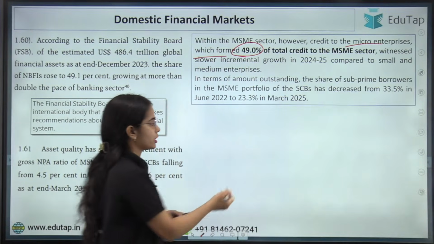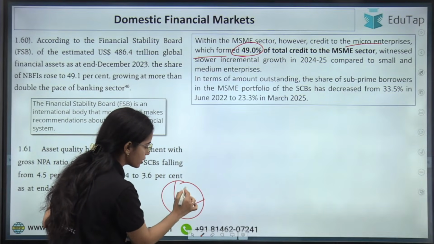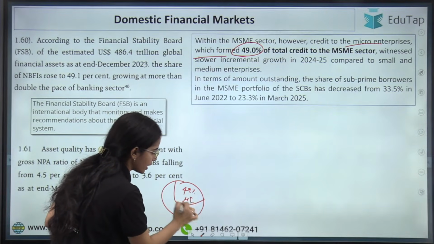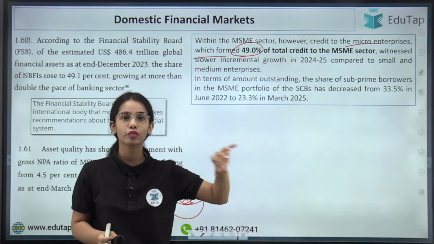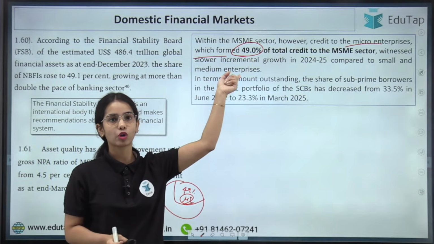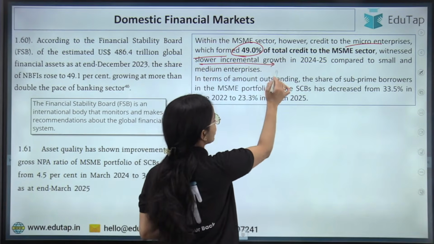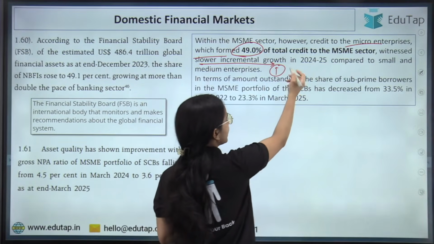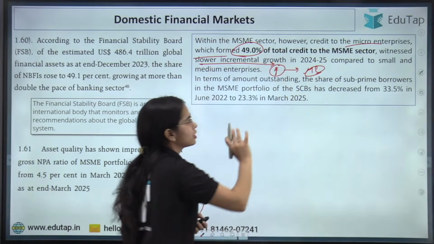of the total credit. So in the total credit to the MSMEs, 49% was given to the micro enterprise. Okay, so in the micro, small and medium enterprise category, the 49% of the total credit to the MSME sector was going to the micro enterprise. This witnessed slower incremental growth. That means the growth was happening in the loans that were given to the micro enterprises, but the growth is not very fast.